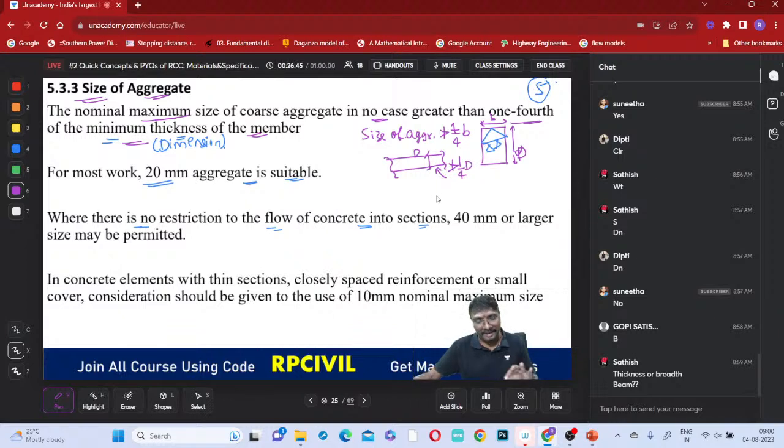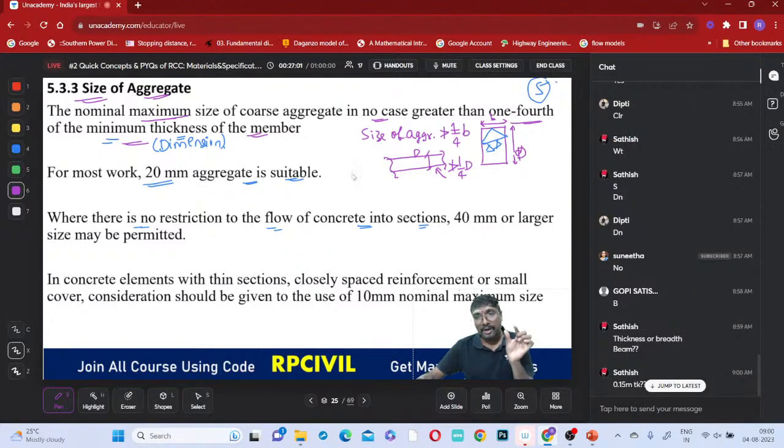It depends upon the type of the member. For a given member, either it is a beam, column, footing or slab, whatever it is, you take the thinner or minimum dimension, the smallest dimension. The aggregate size should not be greater than one-fourth of that.